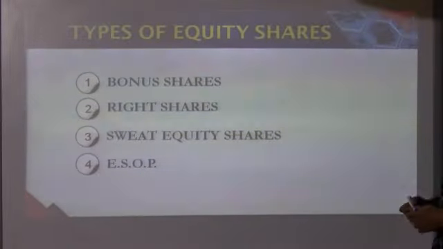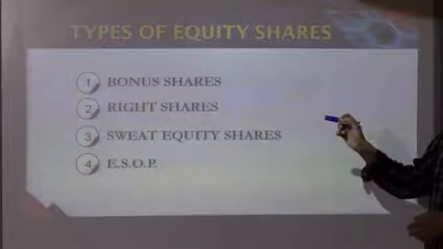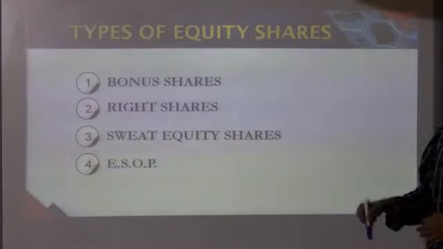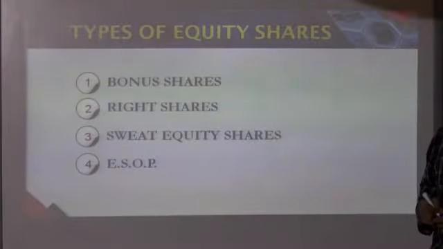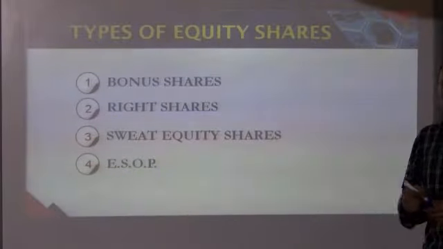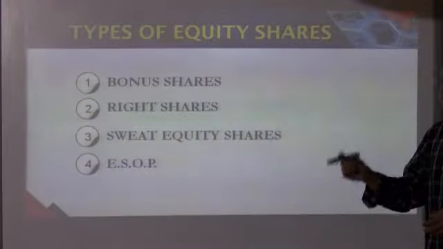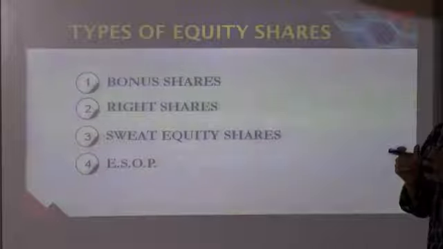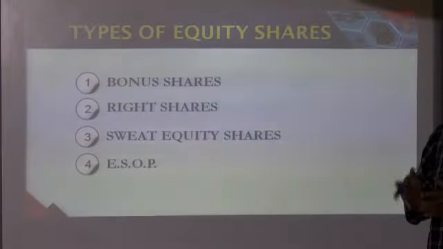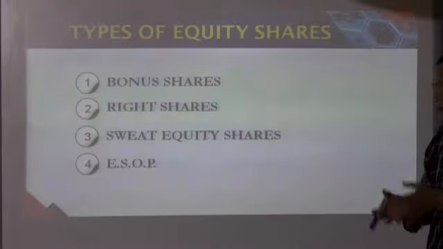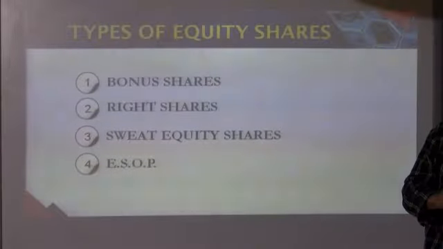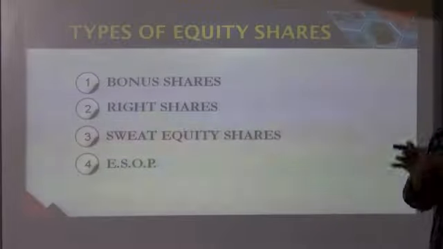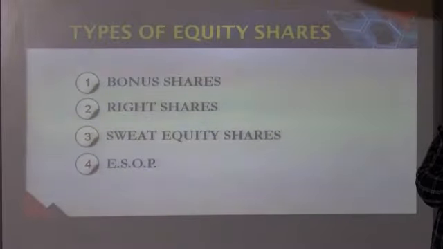Next and the last, something known as ESOP, that is Employees Stock Option Plan. This is an employee benefit scheme where the company encourages its employees to purchase or acquire the shares of the company itself, so that the employees can become owners, shareholders.